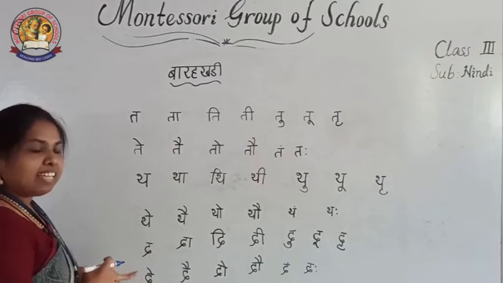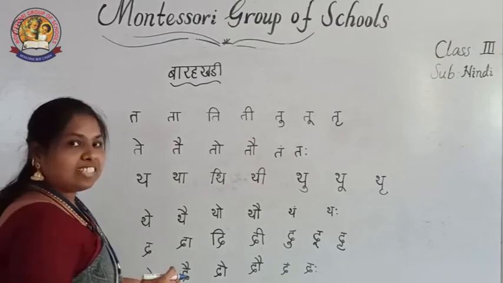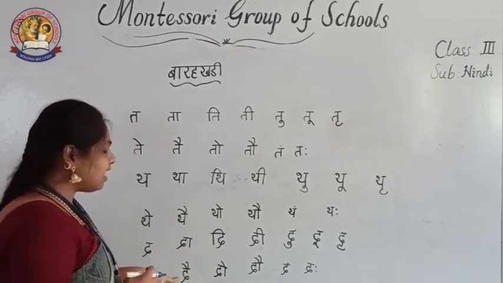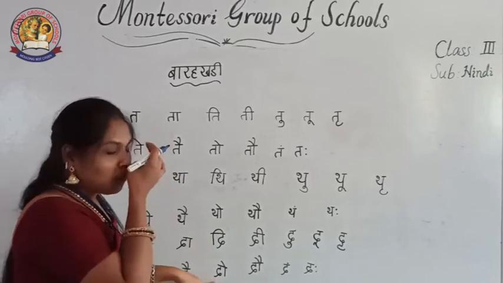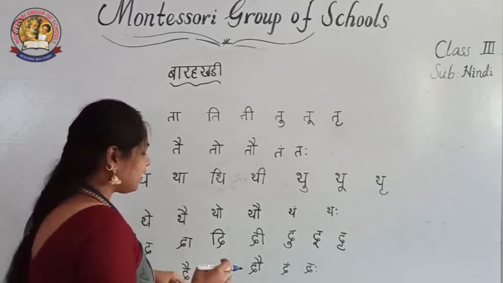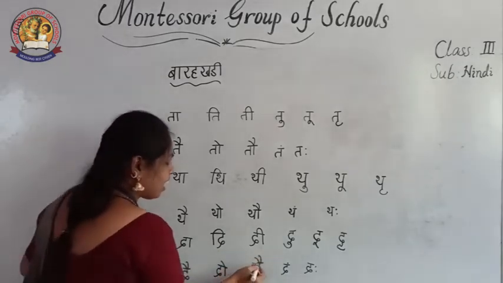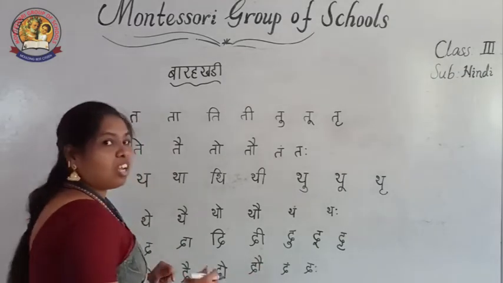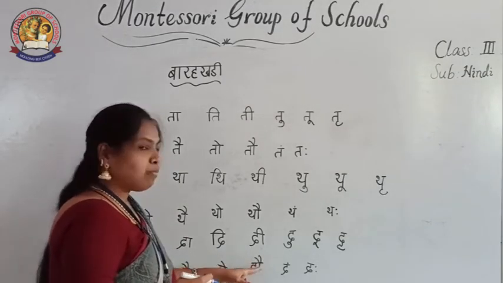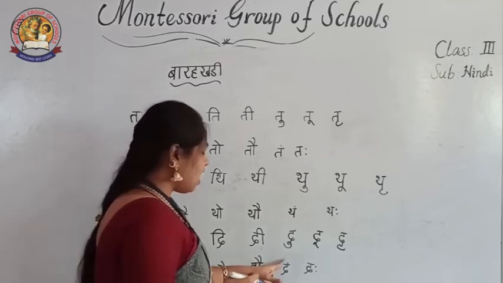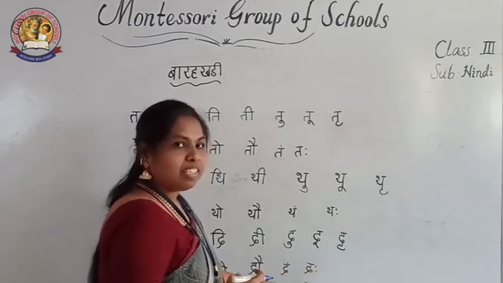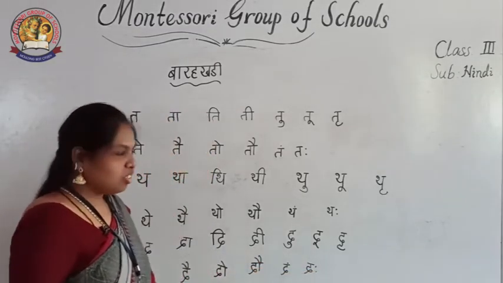Da plus a, de. Then next, da plus I, dai. Then da plus o ki matra, do. How many seconds? Only 4 letters we are having for 1 second and all the remaining for 4 seconds. Okay. Da plus au ki matra, dau. Then da plus am ki matra, dam. Da plus aha ki matra, daha. Easy, no?